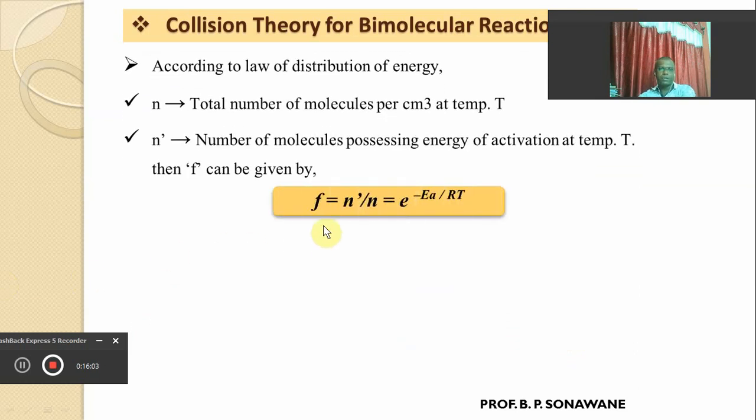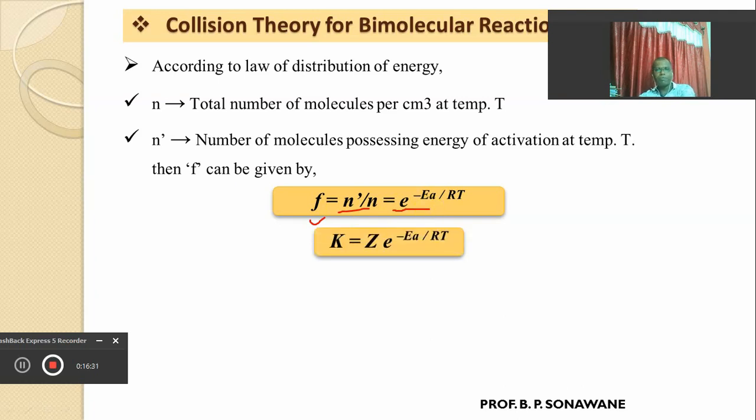Then F, the fraction of molecules, is equal to N prime upon N. Suppose we have an exam of 100 marks and we got only 40 marks: 40 divided by 100 is 0.4. So this is the fraction of molecules which retain energy equal to the energy of activation, and this fraction is equal to the Boltzmann factor e raised to minus Ea upon RT.